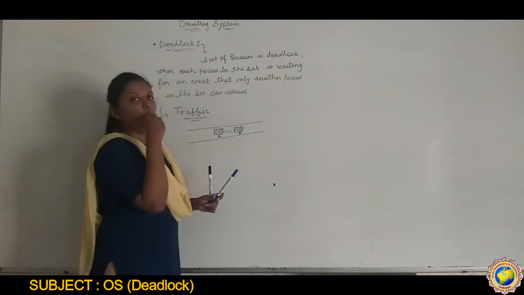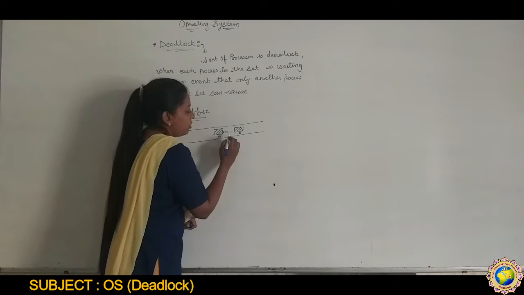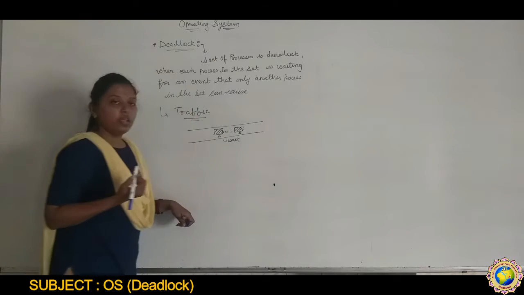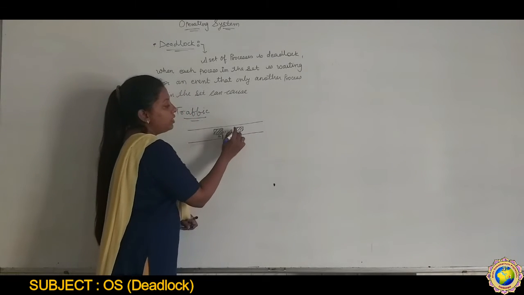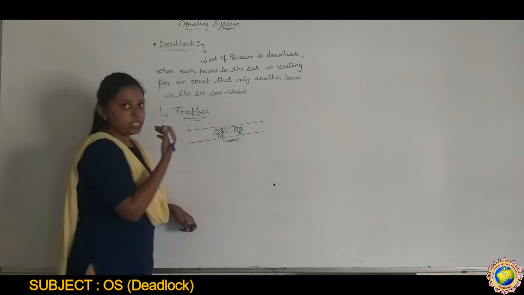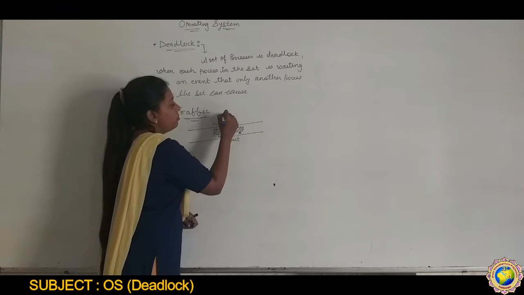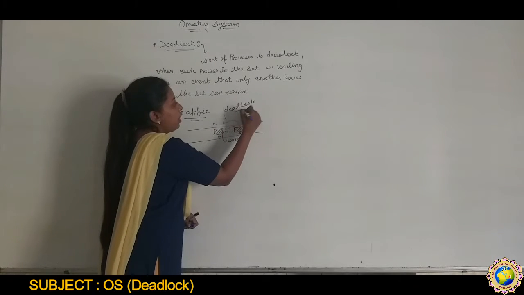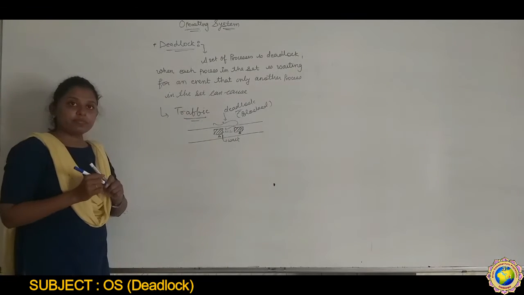So what do they have to do? One has to wait or move aside, and then the other can go. Otherwise the situation becomes a deadlock, like a block.